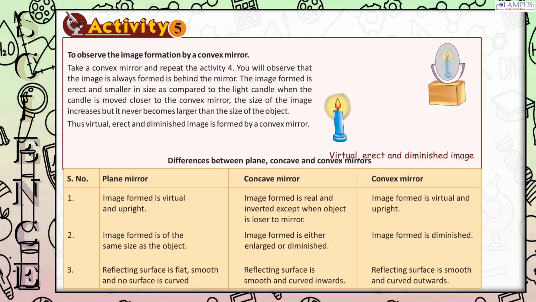3. Reflecting surface is flat, smooth and no surface is curved. Reflecting surface is smooth and curved inwards. Reflecting surface is smooth and curved outwards.